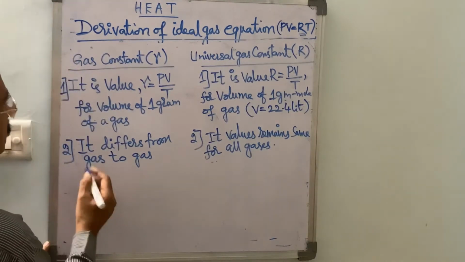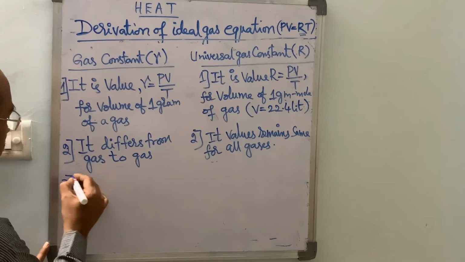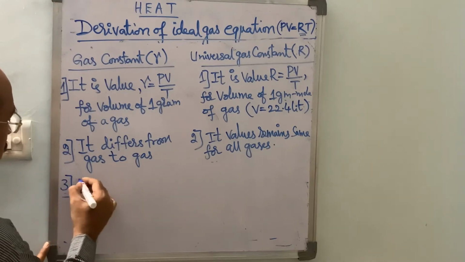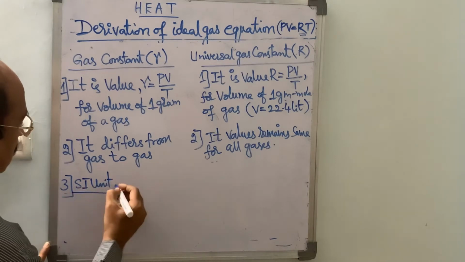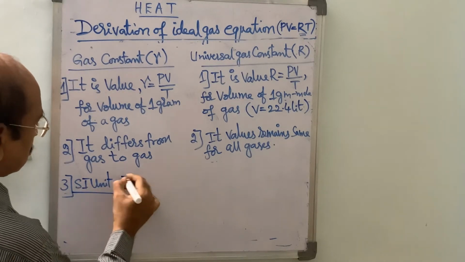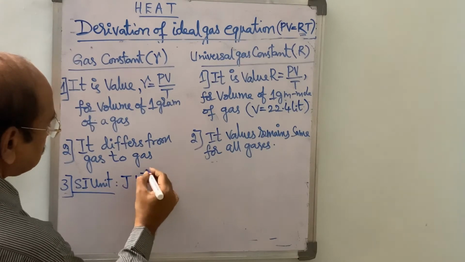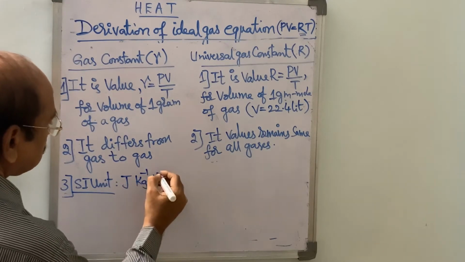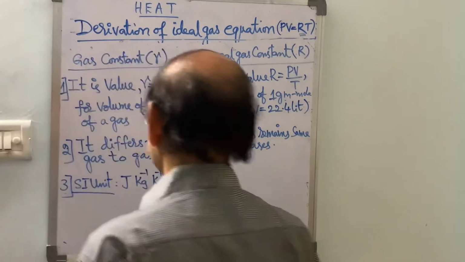And here the SI unit of small r is joule per kg per Kelvin.